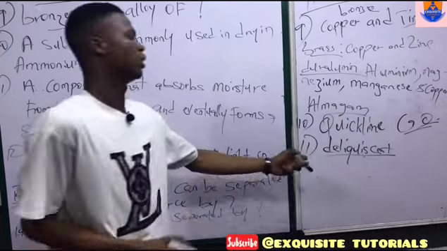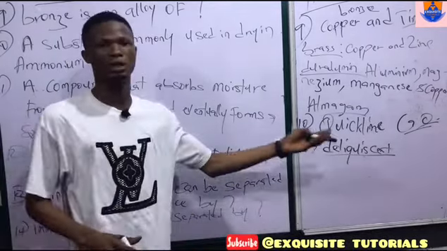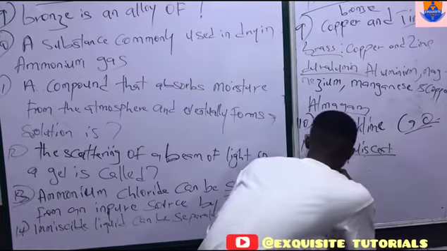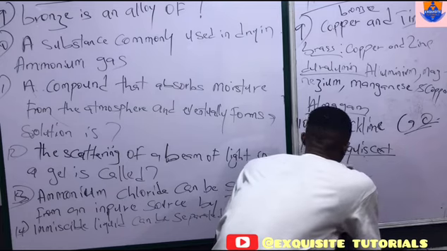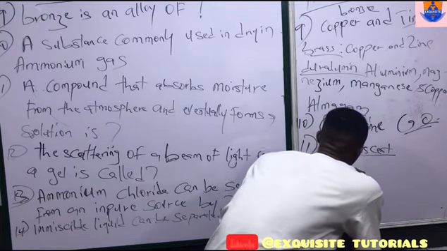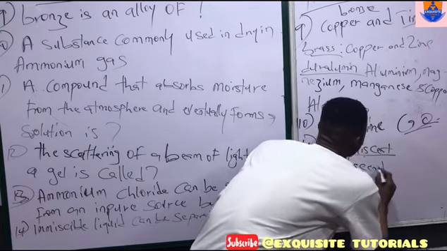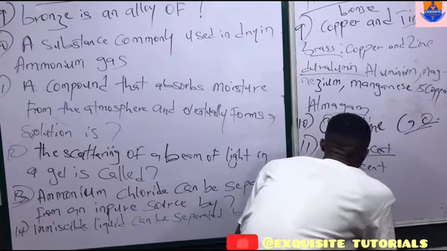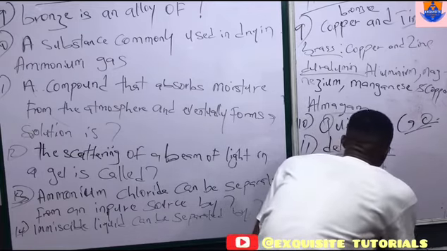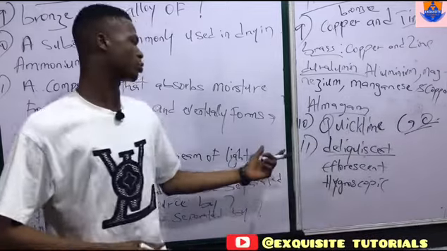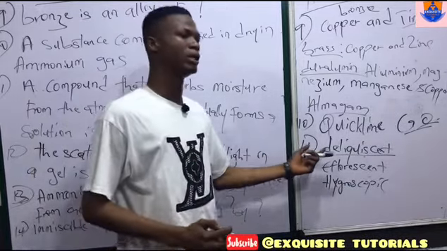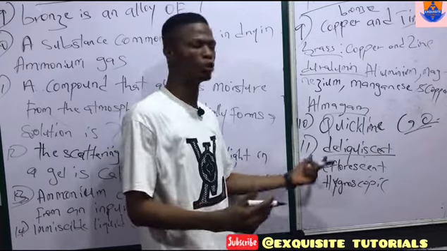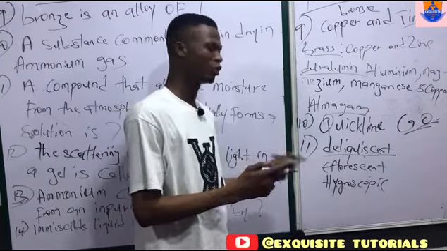Now, let's talk about deliquescent, efflorescent, and hygroscopic compounds.